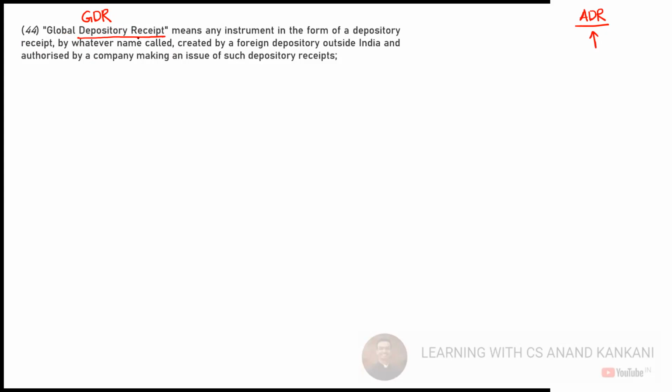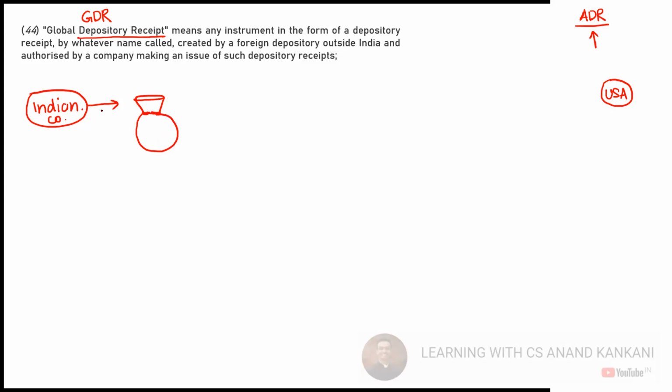Now, what is a depository receipt? Just understand this situation. There is an investor in USA who wants to invest in your company, and there is this Indian company which wants to issue shares to this US investor. So what this Indian company is going to do, the promoter of this Indian company or any existing shareholder of the company or the company itself will take a bag, right? Now just imagine, not literally, it does not happen that the company will come up with a bag. Just for the understanding sake, just understand.